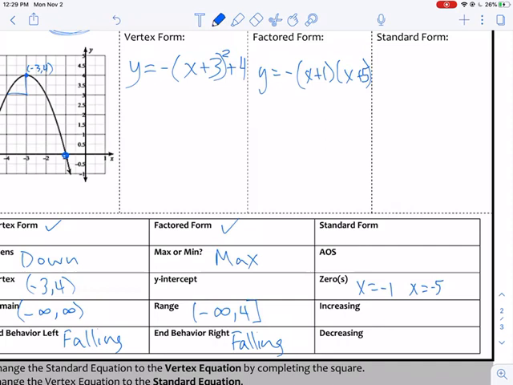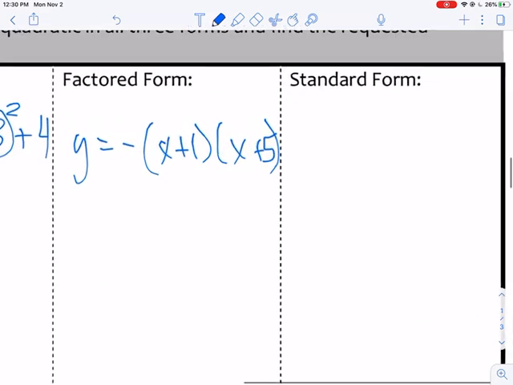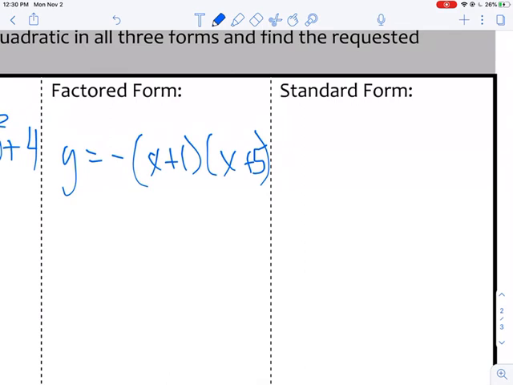All right, and let's go axis of symmetry. We know the vertex, so all we need is the x value of that. Increasing, we start with the increasing from negative infinity all the way to -3, and then it turns around and starts to drop from -3 on. So last thing we need is standard form. So I'm going to go ahead and distribute through. That is really bad. Sorry about the handwriting. So I'm going to distribute through.